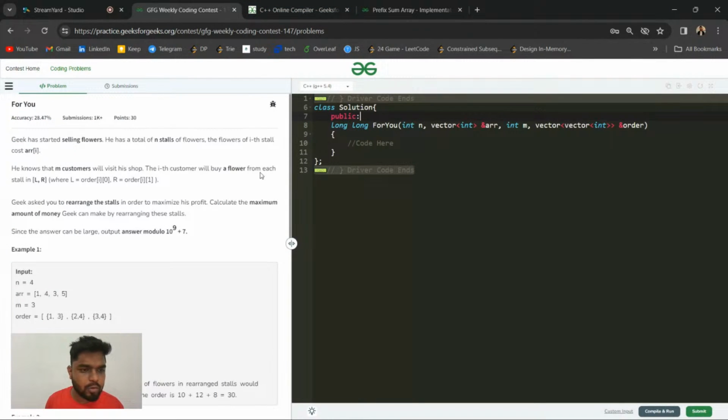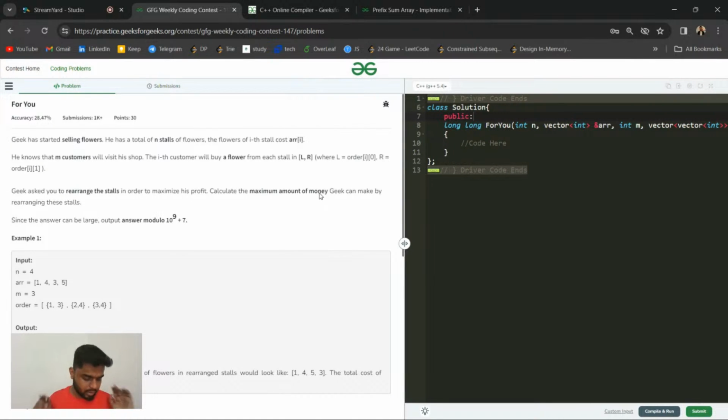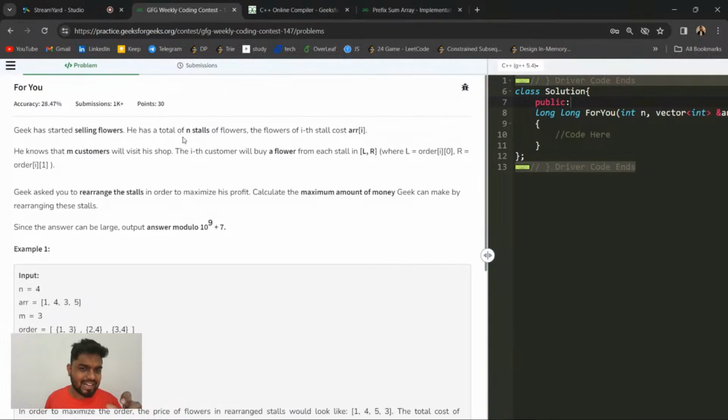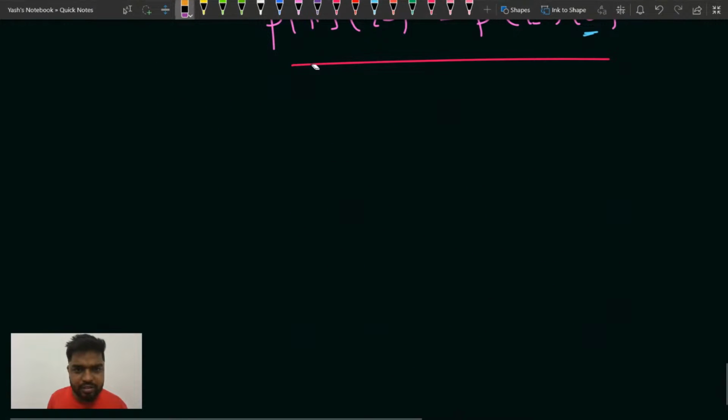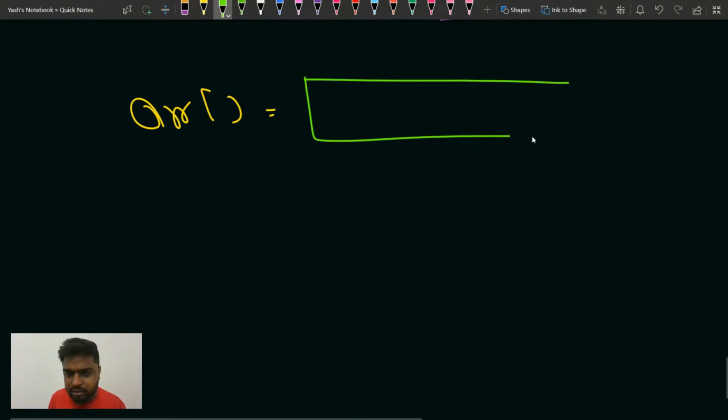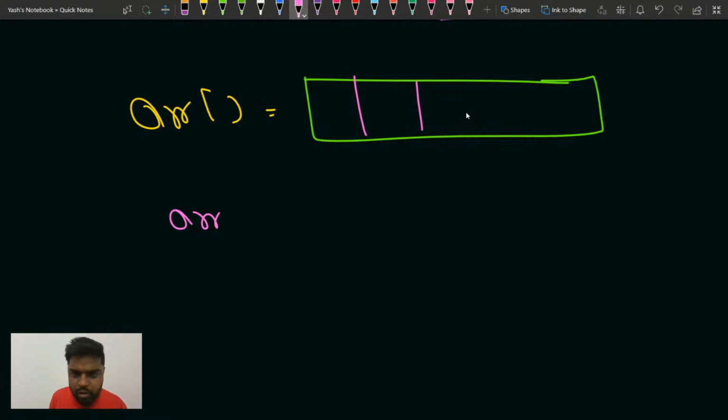Right. So let's try and move on to the third problem now. This is a very interesting problem now, guys. What does this problem say? Suppose that there is a market, a kind of a marketplace, and in that marketplace the stalls are there. You have been given an array ARR, and this is the marketplace. For every store, ARR of i indicates what? ARR of i will tell you about the sum.